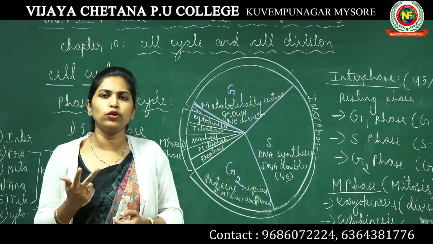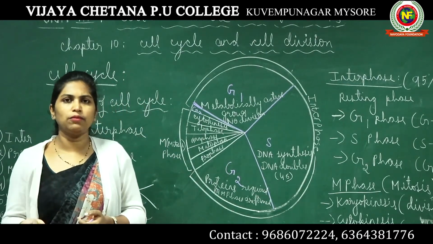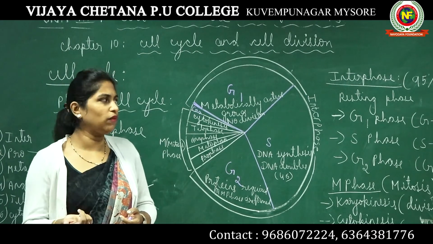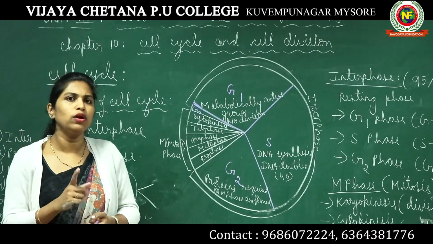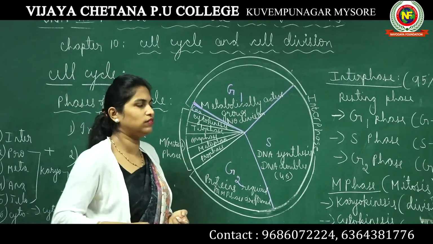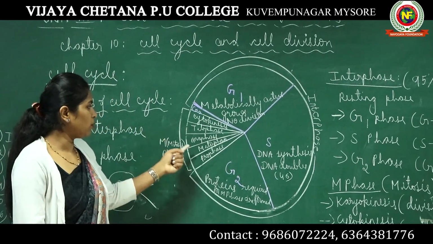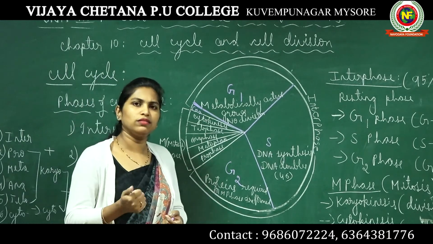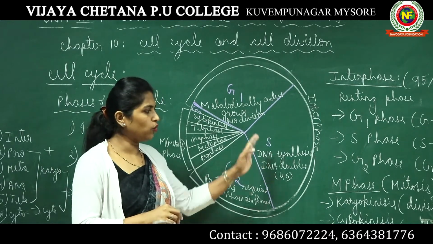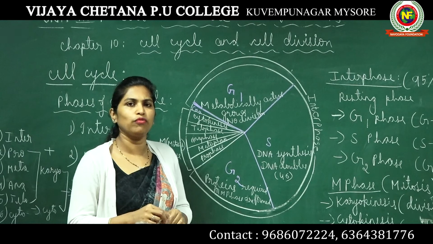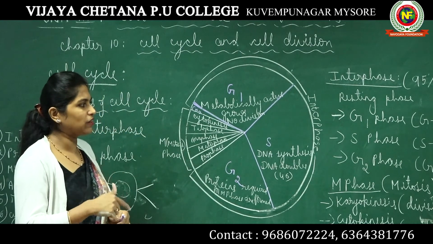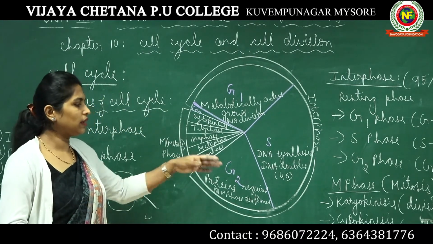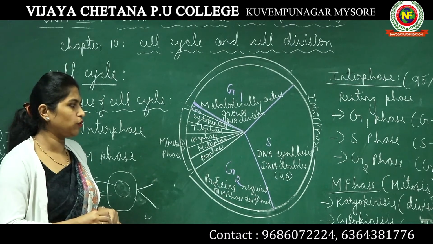It is divided into two phases, interphase and M phase. Interphase is further subdivided into G1, S and G2. There is one more special phase known as G0. M phase is further subdivided into karyokinesis and cytokinesis. Karyokinesis is further divided into four phases: prophase, metaphase, anaphase and telophase. Then comes the last phase, which is cytokinesis.